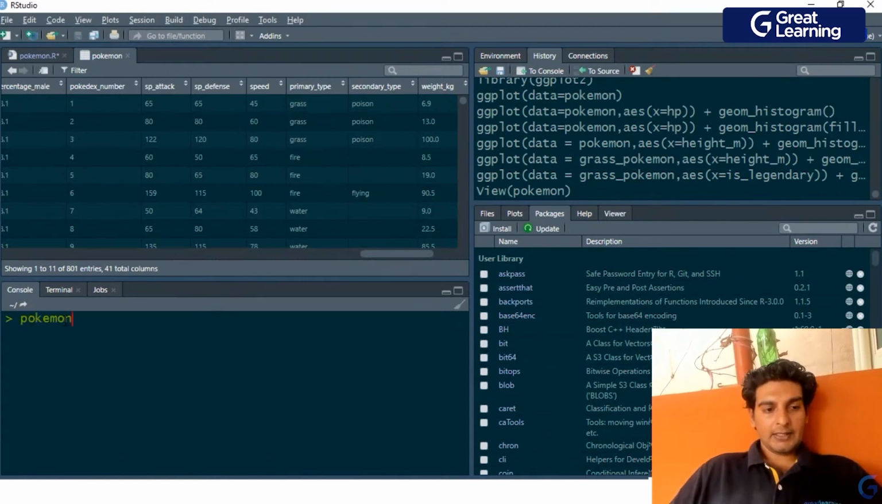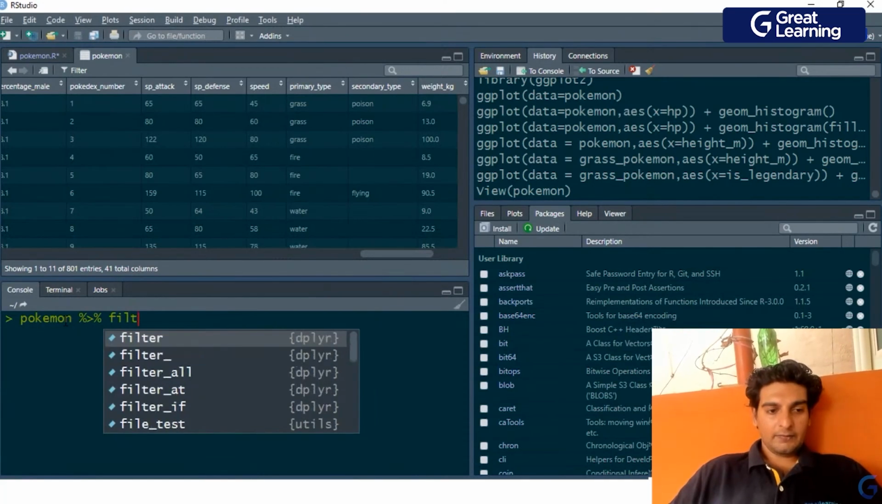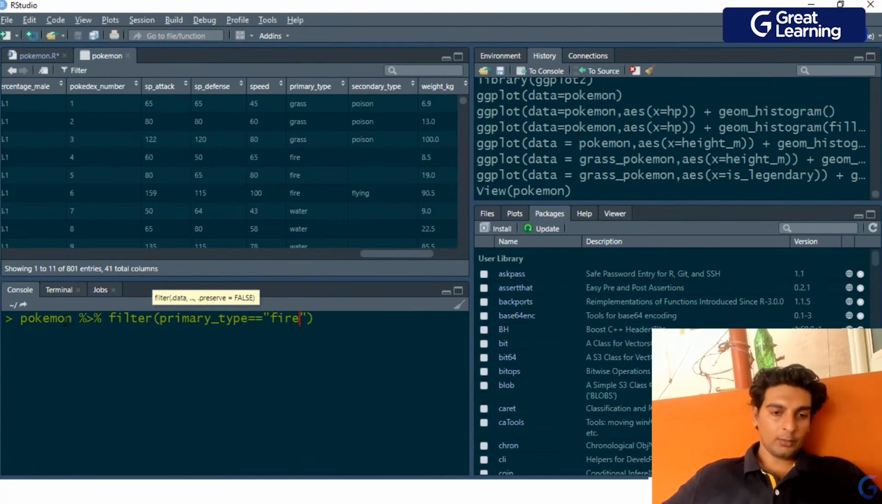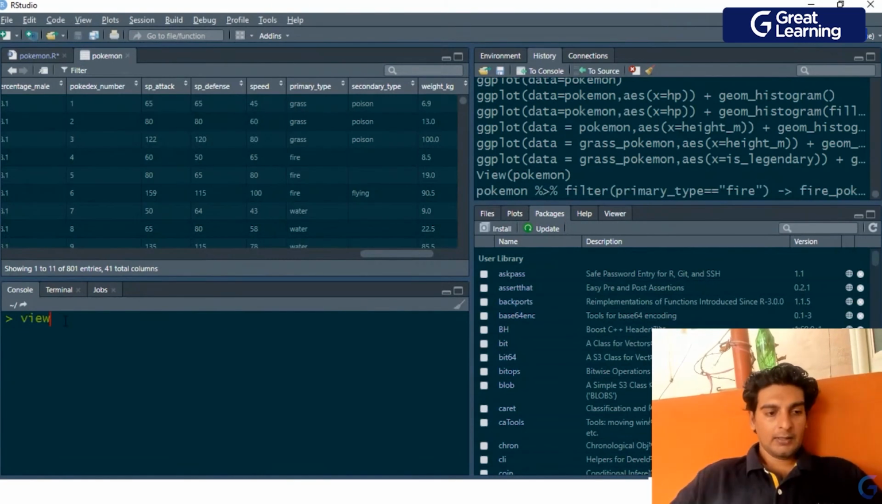So this would be the command for that. I'll have Pokemon, and I'll use the pipe operator over here. Let me type in the filter command. The filter command is part of the dplyr package, and inside this I need to give in the condition, and the condition is the primary type needs to be equal to fire. And I'll go ahead and store this in a new object, and I'll name that object fire Pokemon.